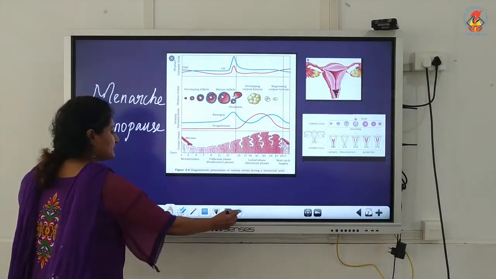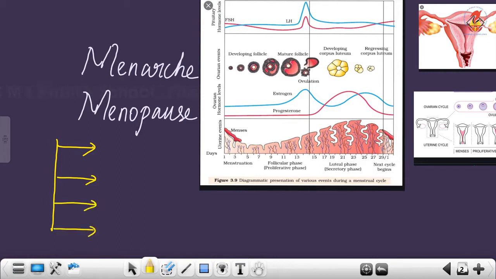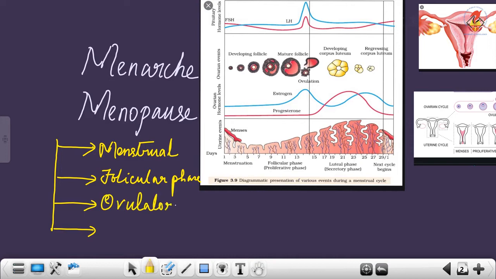There are 4 phases in the menstrual cycle. They are the menstrual phase, follicular phase, ovulatory phase, and finally the luteal phase.